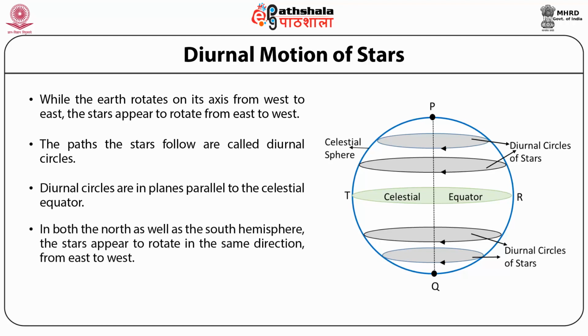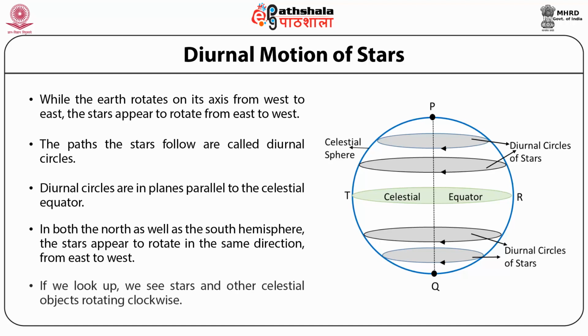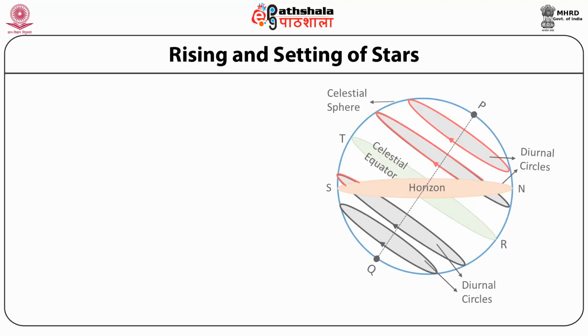In both the north as well as the south hemisphere, the stars appear to rotate in the same direction from east to west. If we look up, we see stars and other celestial objects rotating clockwise. In this picture, the horizon of an observer is shown. The observer is in the northern hemisphere at some latitude. We know that the celestial objects above the horizon are visible and those objects which are below are not visible.